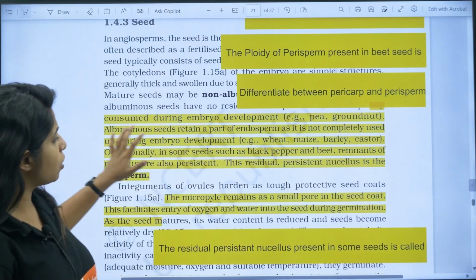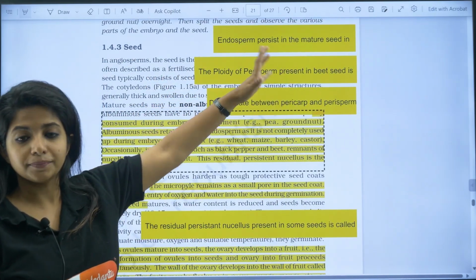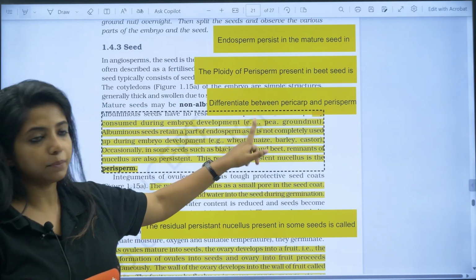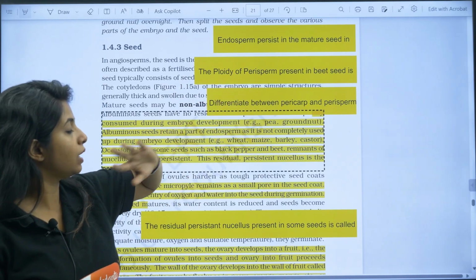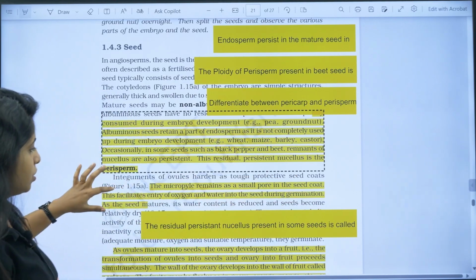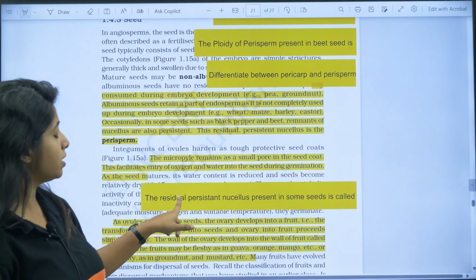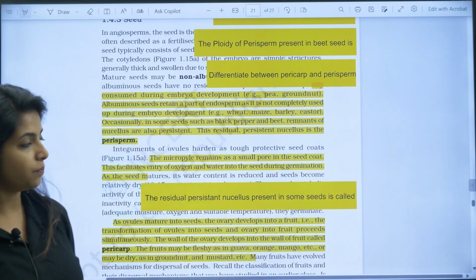For perisperm, lots of questions have come. Endosperm persists in mature seeds in what plants? Black pepper and beet. Two examples only. Remember that. Ploidy of perisperm, I told you, diploid. Differentiate between pericarp and perisperm, another question. So many questions come. Residual persistent nucellus present in some seeds is called, again, perisperm.